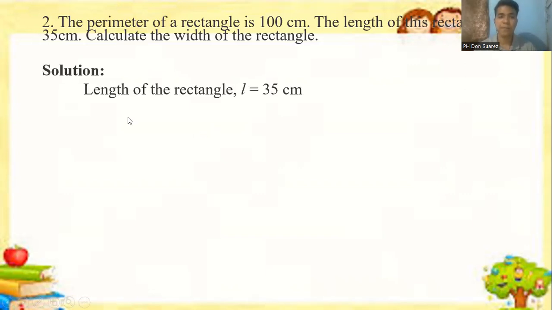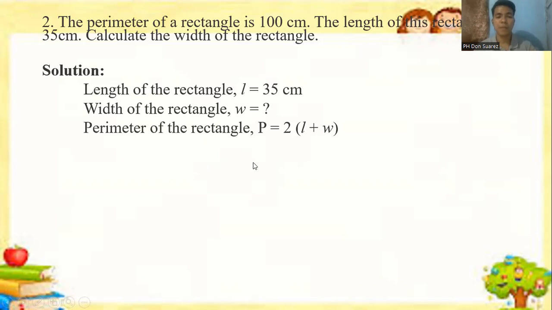So we have the solution. Our length of a rectangle is 35 centimeters, and our width is unknown. For the perimeter, we use the formula P is equal to 2 times the quantity of L plus W. Since our perimeter is given, that is 100 equals 2 times 35 as the measurement of our length plus W. Simplify further: 100 equals 2 times 35, that would be 70, plus 2 times W, that is 2W.